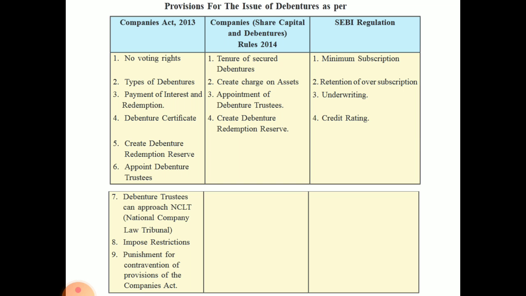नाउ विल सी अकॉर्डिंग टू द Companies Act 2013 what it says. नो वोटिंग राइट. ओके, ये कहाँ क्या बोलते हैं कि देयर शुड नॉट बी एनी वोटिंग राइट. टाइप्स ऑफ डिबेंचर्स, payment of interest and redemption, then debenture certificate, create debenture redemption reserve, appointment of debenture trustee. Debenture trustee can approach NCLT, that is National Companies Law Tribunal, then impose restrictions, punishment of contraventions of provisions of the Act, Companies Act. We will see this thing in detail.